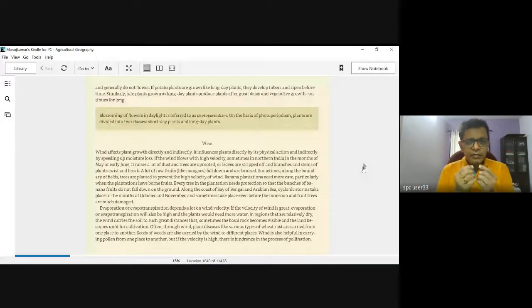So see, there is a definite relationship between physical geography and human geography, and that is why I always keep on saying that we should not be compartmentalizing geography into these. It is fine for the sake of study, but the impact is going to be a cumulative impact, and that needs to be seen as such. Okay, so that's about wind.